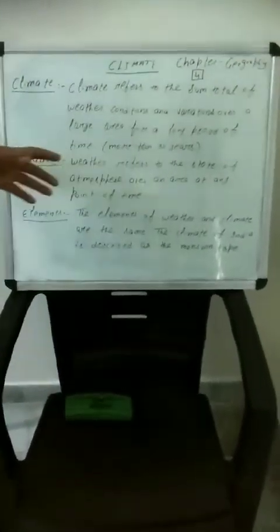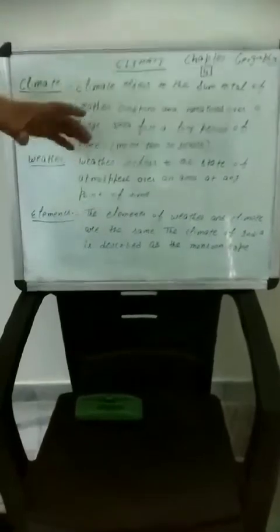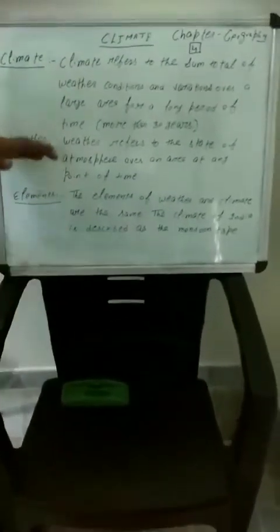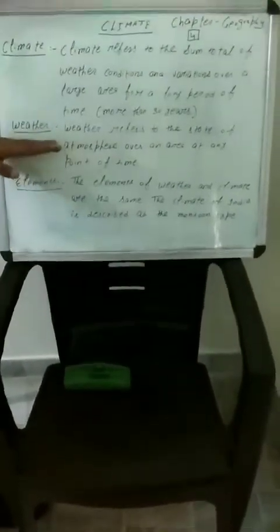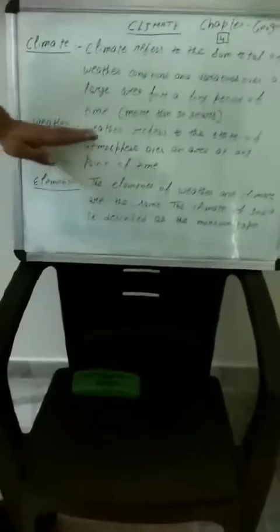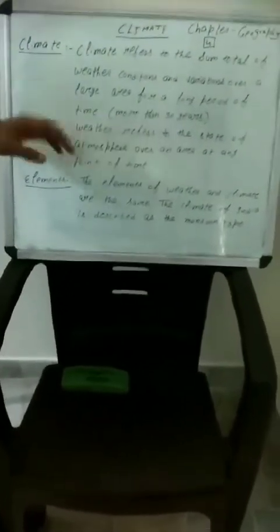After that rain again, the sun came out very sharp, the rays are very sharp on the earth, and that's why weather became very hot again. So humidity rises up. So it means that weather is the condition of an atmosphere at any point of time.